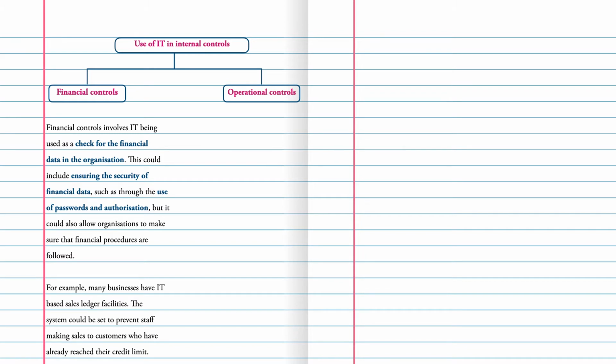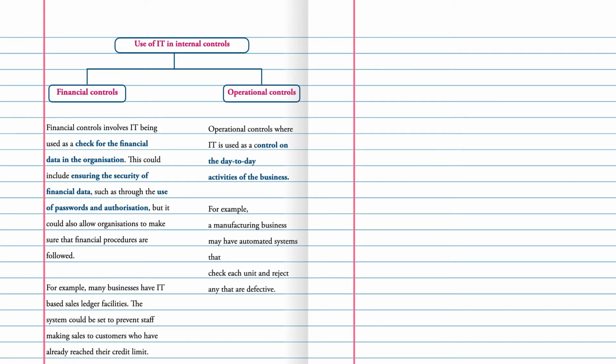For example, many businesses have information technology based sales ledger facilities. The system could be set to prevent staff making sales to customers who have already reached their credit limit. Operational controls: where information technology is used as a control on the day-to-day activities of the business. For example, a manufacturing business may have automated systems that check each unit and reject any that are defective.